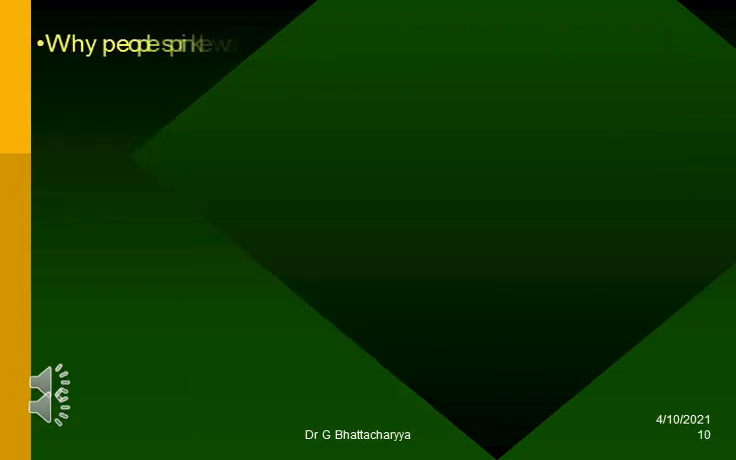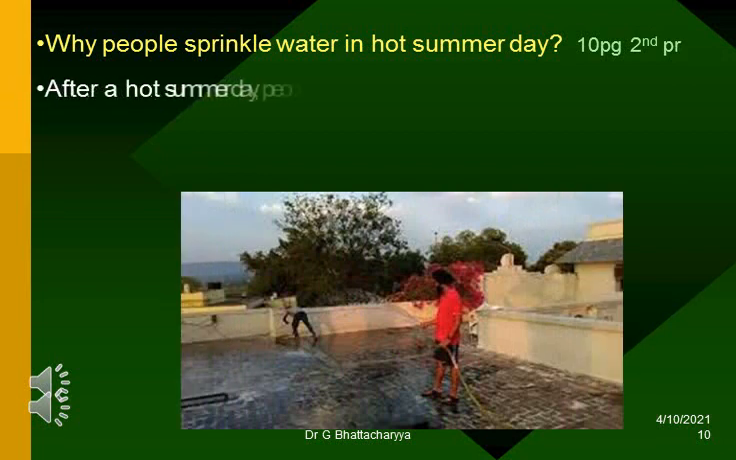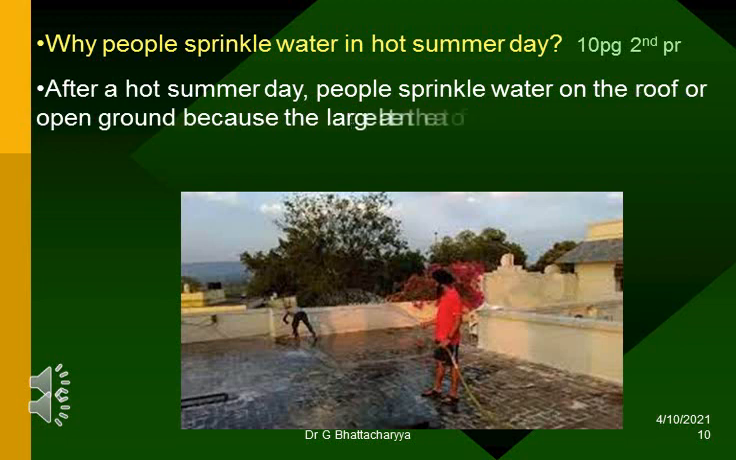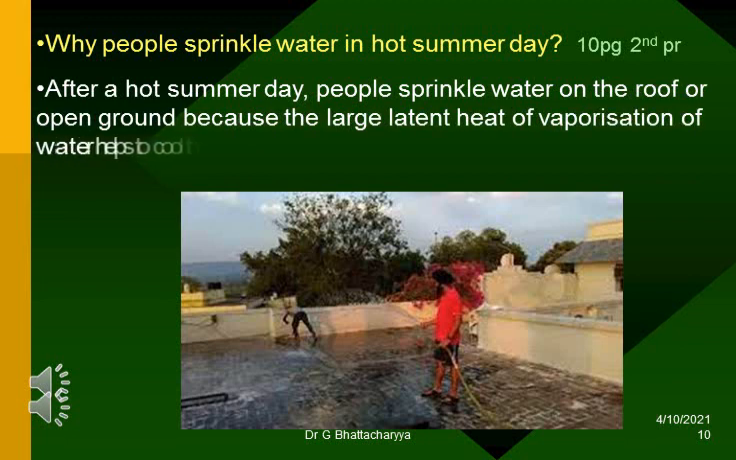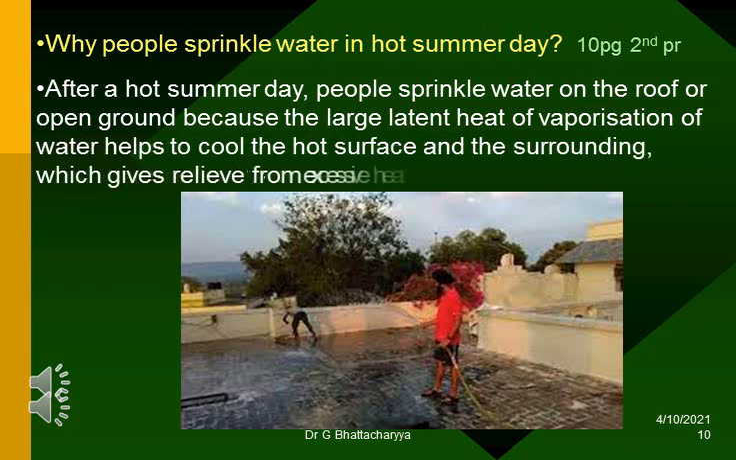Why do people sprinkle water on a hot summer day? After a hot summer day, people sprinkle water on the roof or open ground because the large latent heat of vaporization of water helps to cool the hot surface and the surrounding, which gives relief from excessive heat.